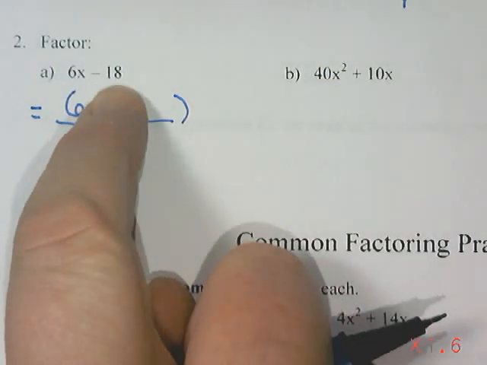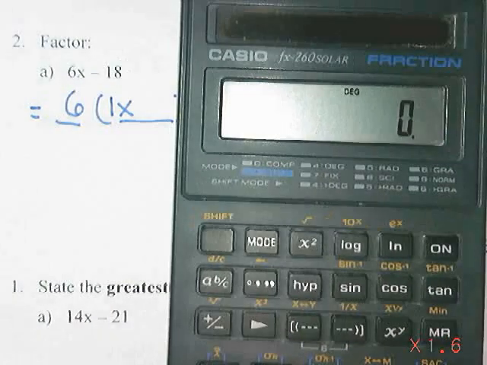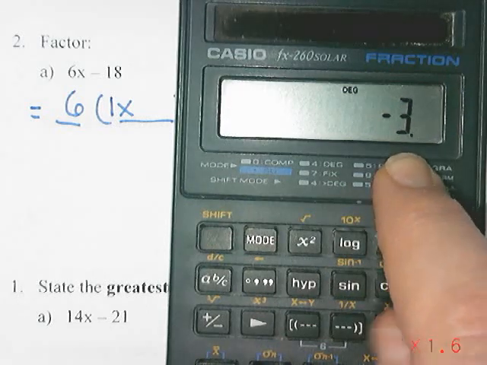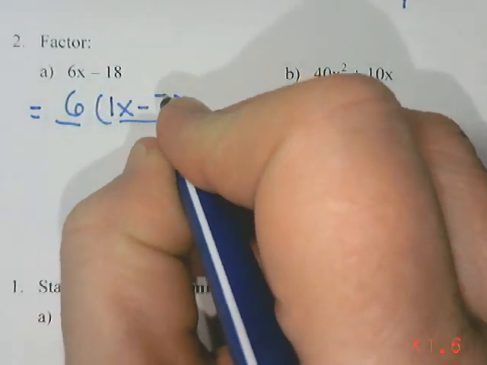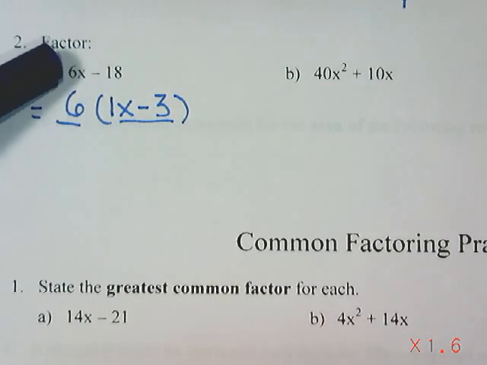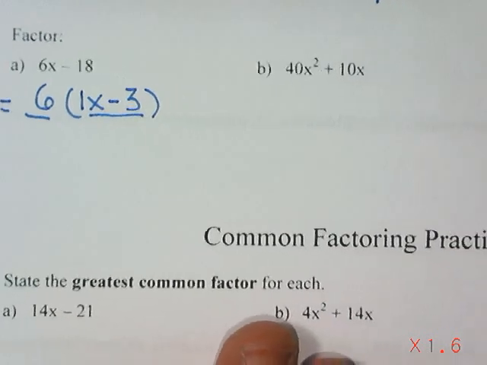And then I do the same thing with the 18. I'm going to treat that as a minus 18 or a negative 18. So I'm going to take negative 18 and divide it by 6. And I get negative 3. So I'm going to put minus 3. So a multiplication question that would give me an answer of 6x minus 18 is 6 times 1x minus 3. That's all factoring is. It's just us trying to find a multiplication question that would give us that as the answer.